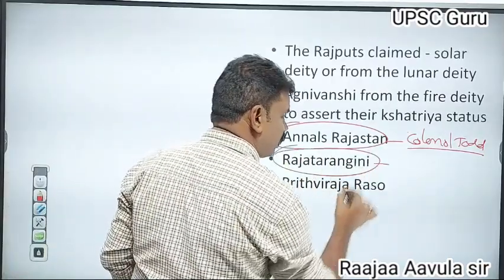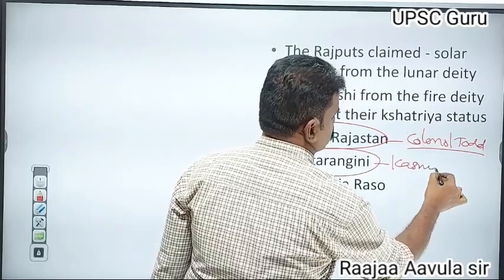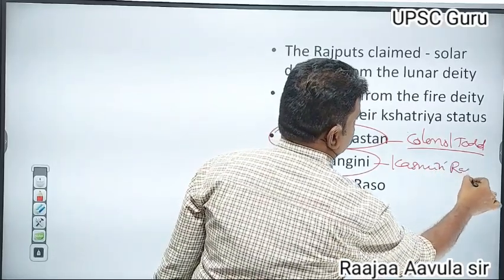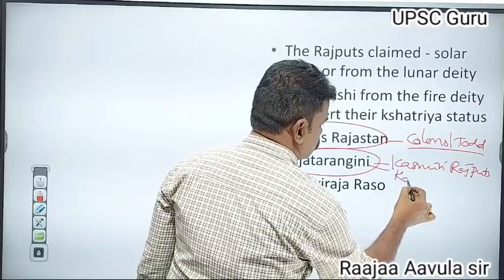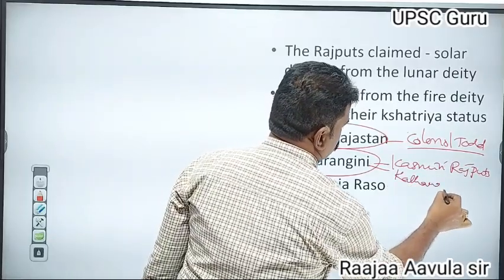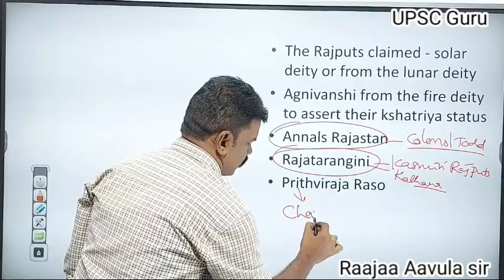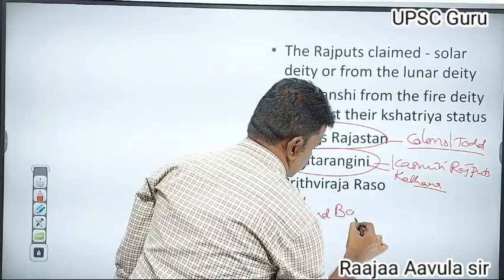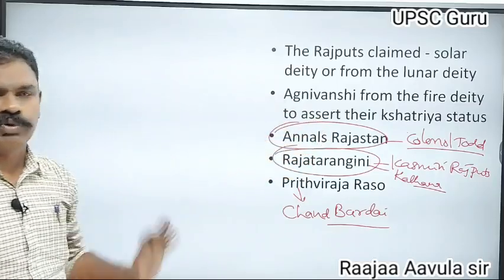Rajatarangini speaks about the Kashmiri Rajput rulers and was written by Kalhana. Prithviraj Raso was written by Chand Bardai. These were the important sources to know about the Rajput kingdoms.